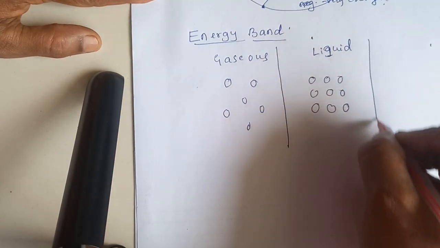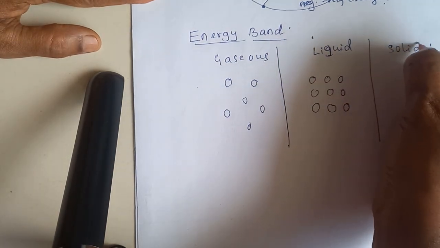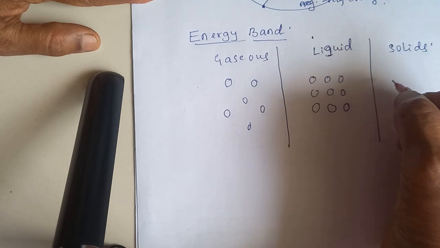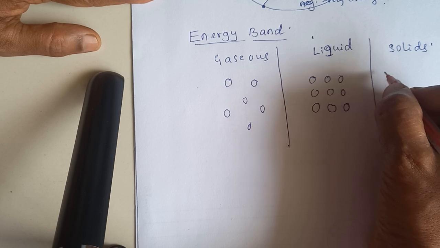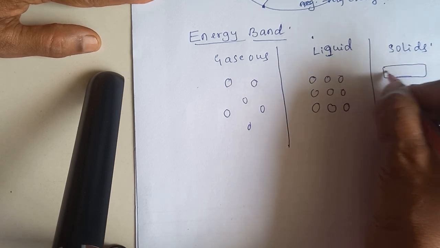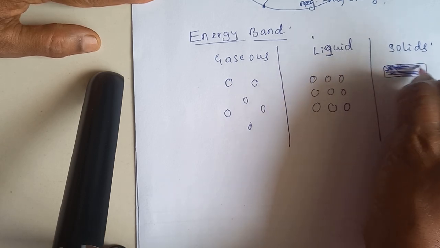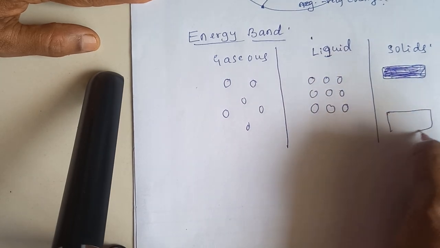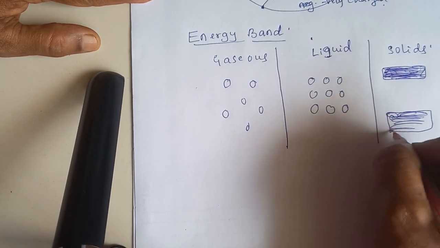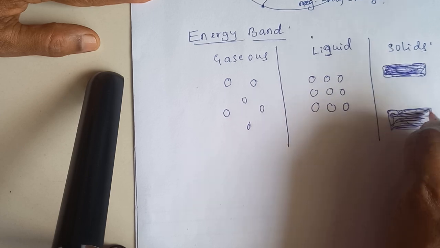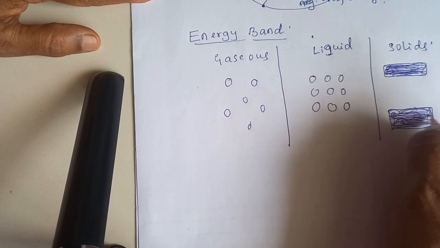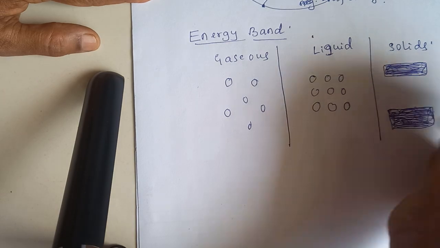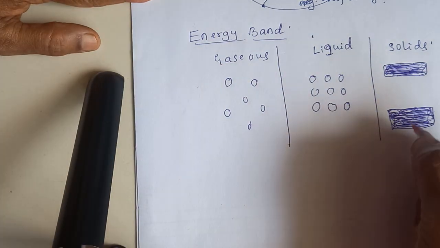In solids, the molecules are closely arranged together. All the molecules are closely arranged together like this. Let us fill it. In solids, the molecules are closely arranged together.